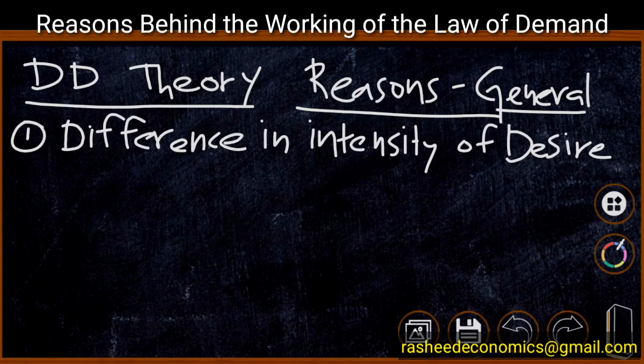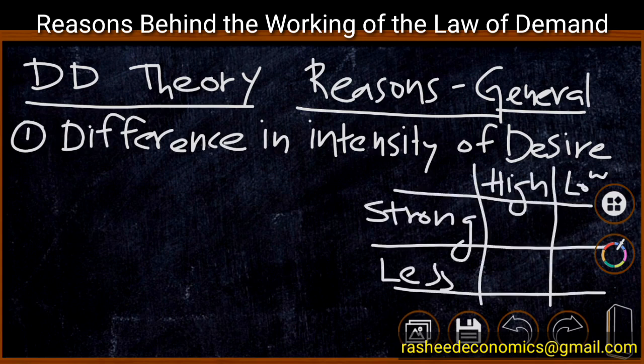Suppose some individuals have a strong desire to have a product, some others have less desire. We can analyze the intensity of desire as follows. We can classify the society into two, as persons with a strong intensity and persons with less intensity.